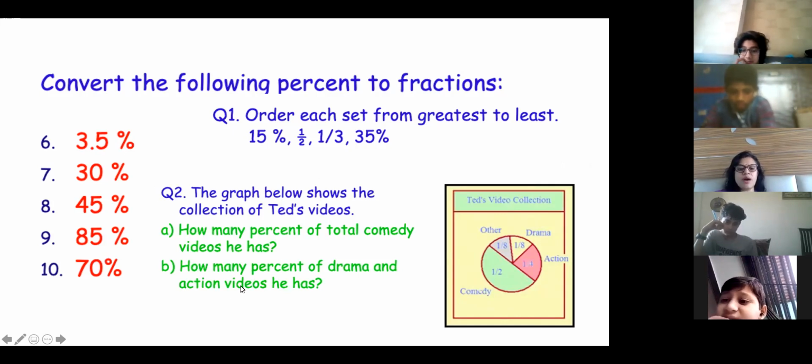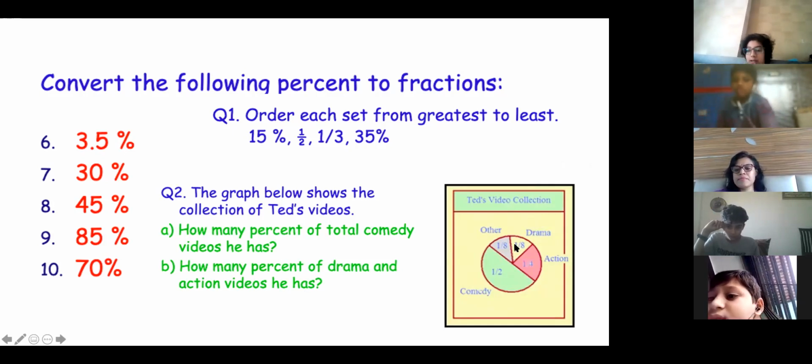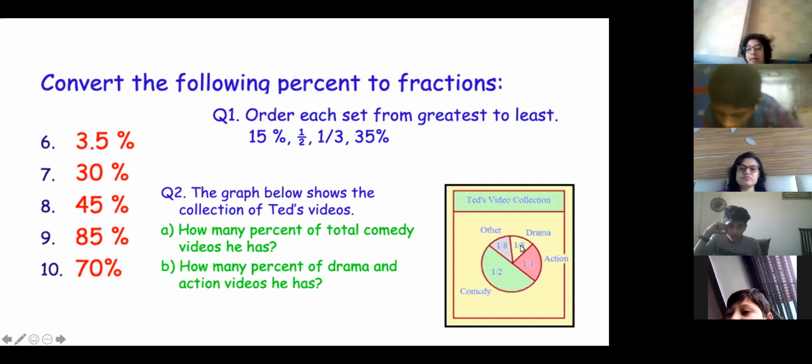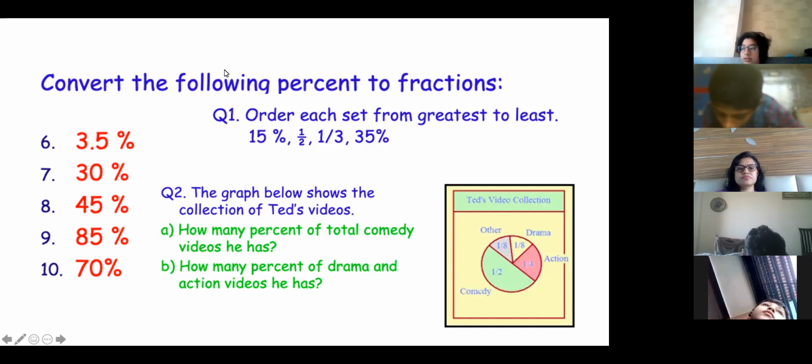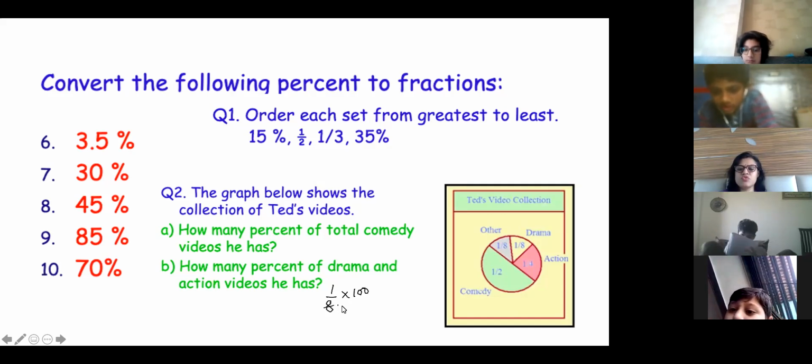How many percent of drama and action videos does he have? Ma'am, drama is 1 by 4, action is 1 by 8. Action is 12.5%, and drama is 25%. And you have to find the total. So 25 plus 12.5 is equal to what? So what have you done? 1/8, ma'am, into 100 is 12.5%. 25%. Ma'am, 35.5, ma'am, 35.5.